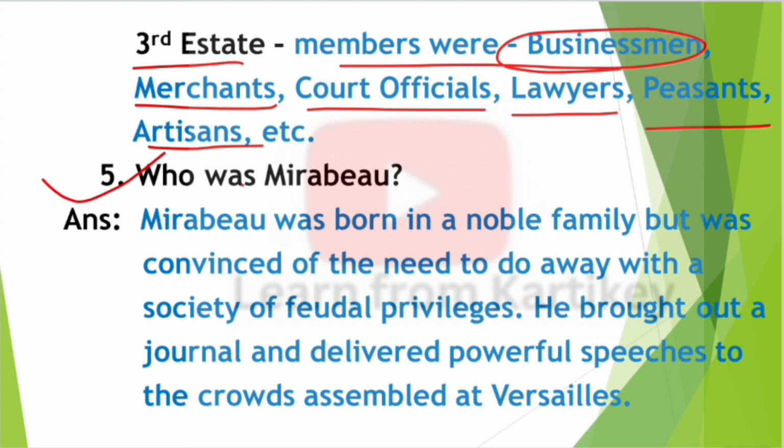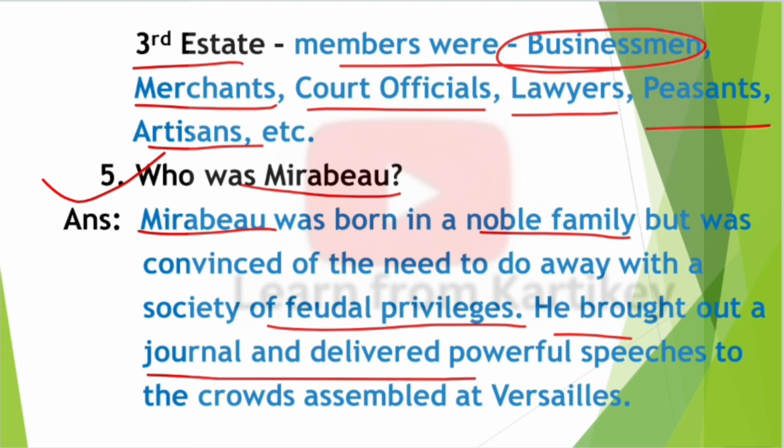Next question, question number 5. Who was Mirabeau? Answer, Mirabeau was born in a noble family but was convinced of the need to do away with a society of feudal privileges. He brought out a journal and delivered powerful speeches to the crowd assembled at Versailles.